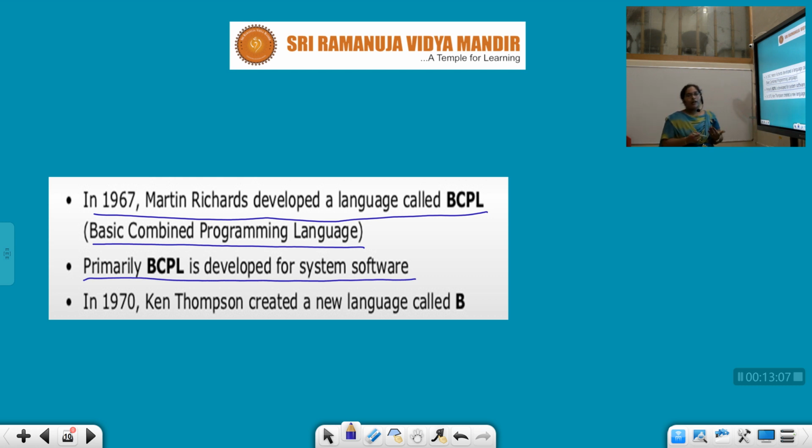We can use the ALGOL language, but it was developed so it can be used by systems. In 1970, Ken Thompson created a new language called B. After BCPL, development went on and some more features were added, and in 1970 we got the language called B.